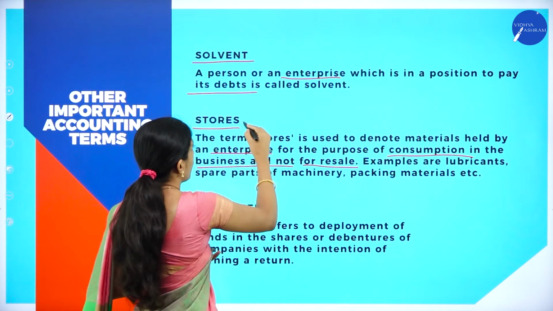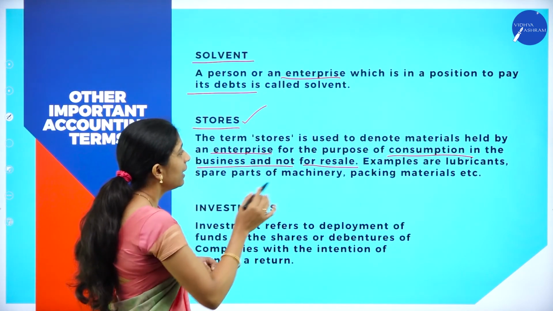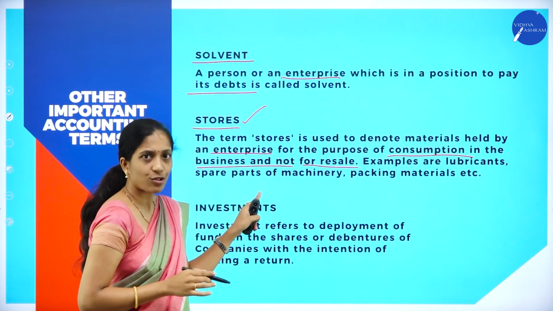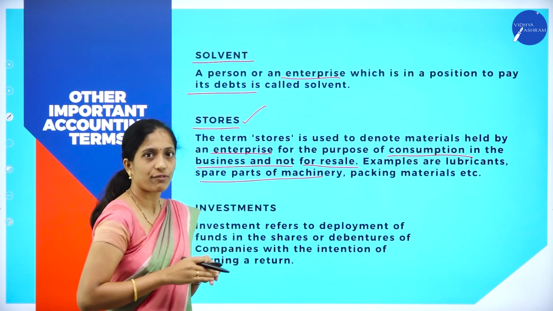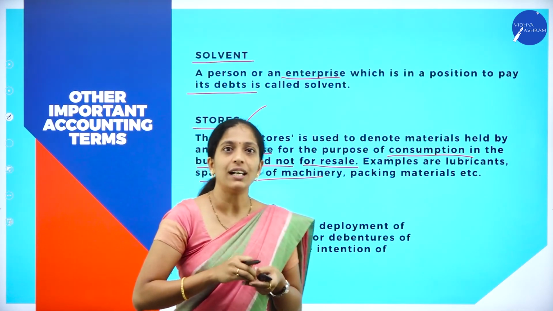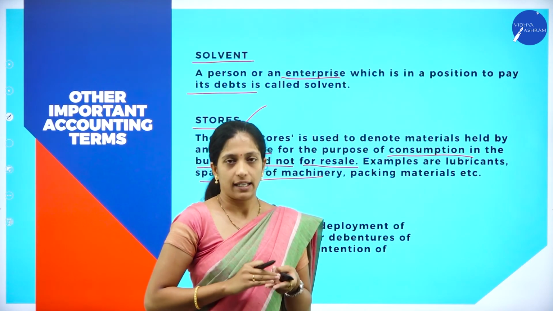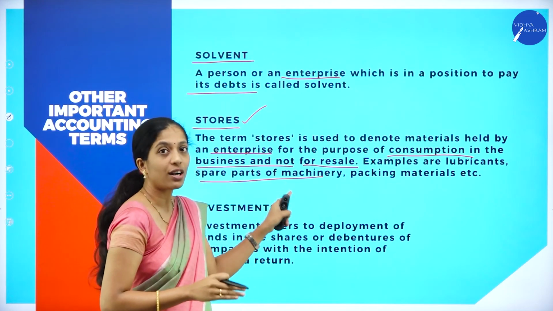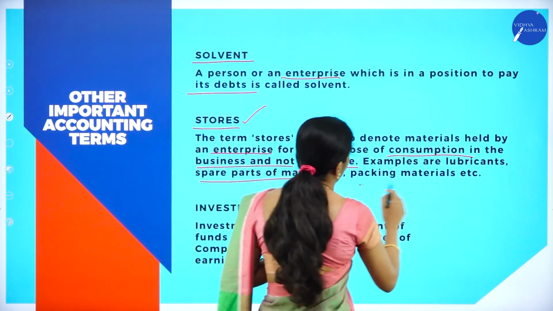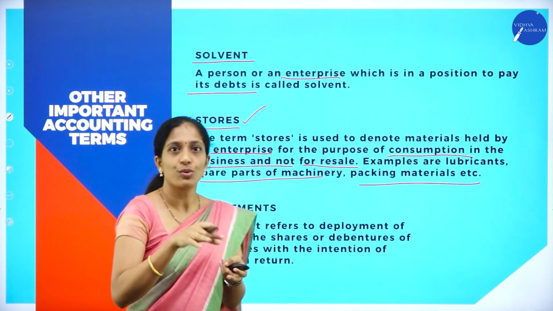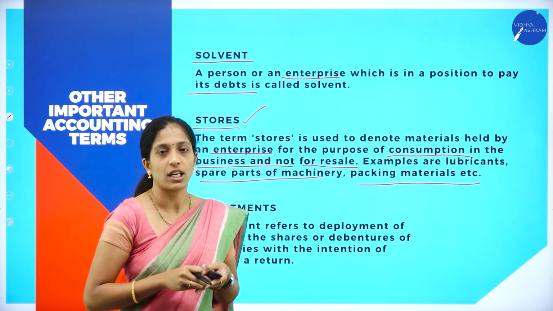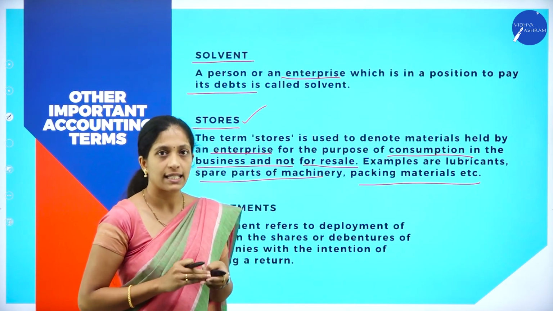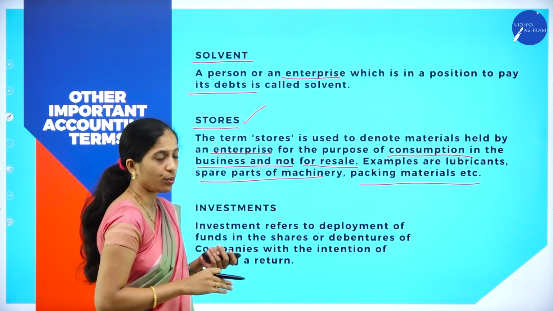For example, lubricants, spare parts of the machinery. Spare parts will be used for the repairs of the machinery, not for resale, so it is termed as stores. In the same way, packing materials will be used in the business for consumption, not for resale, so it is termed as stores.